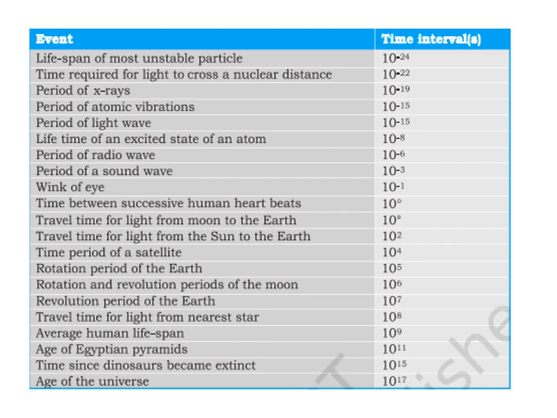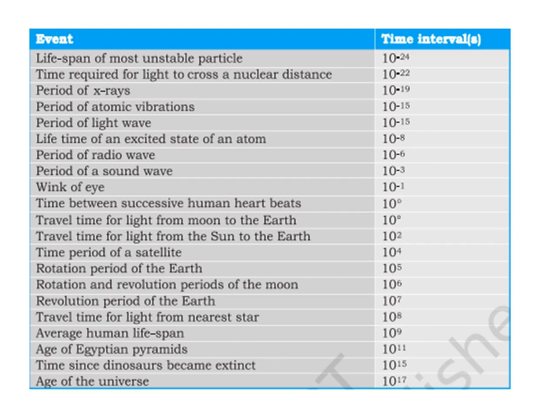Wink of an eye, 10 to the power minus 1. The time between successive human heartbeats is 10 to the power 0, that is 1. The travel time for light from the moon to the earth is 10 to the power 0, that is also 1. The travel time for light from the sun to the earth is 10 to the power 2. The time period of a satellite is 10 to the power 4. The rotation period of the earth is 10 to the power 5. The rotation and revolution periods of the moon are 10 to the power 6. The revolution period of the earth is 10 to the power 7.